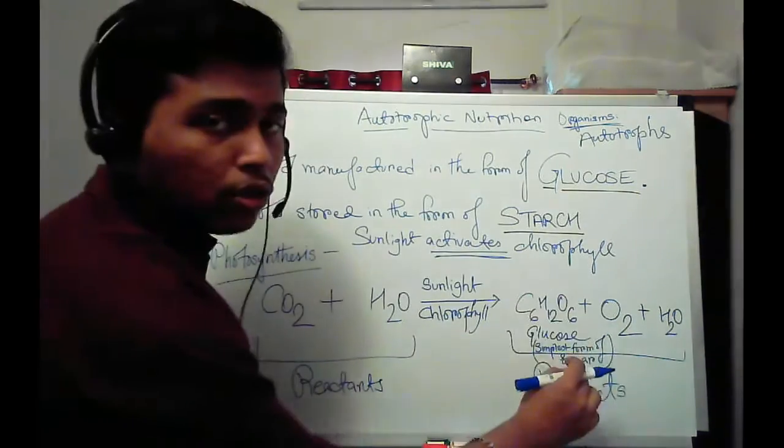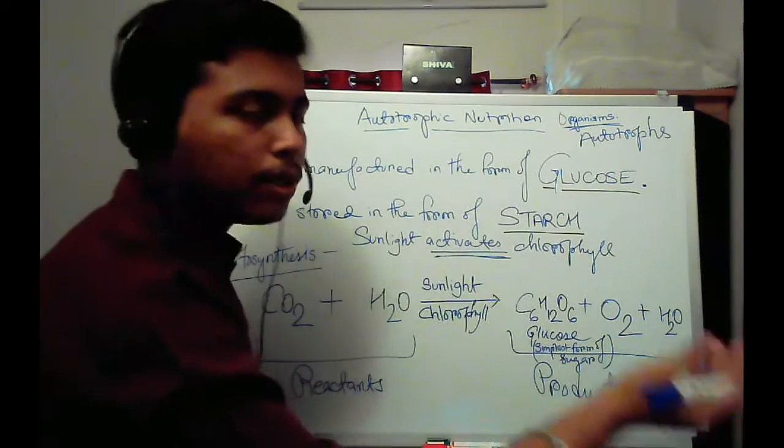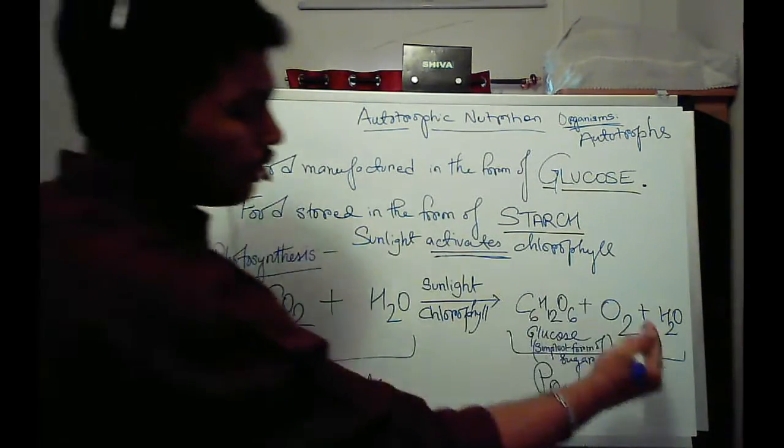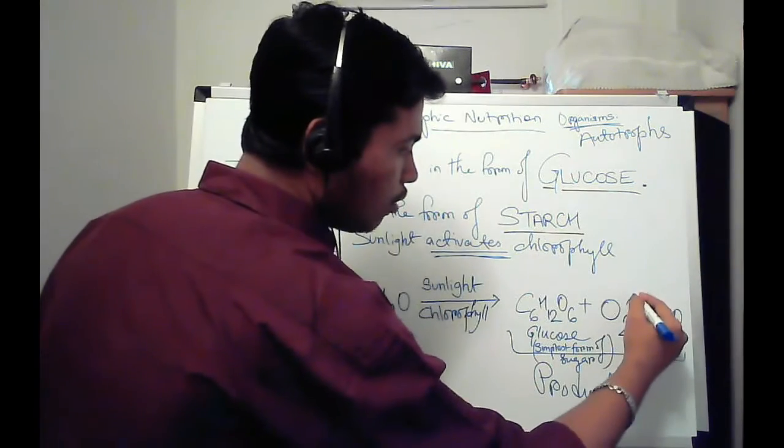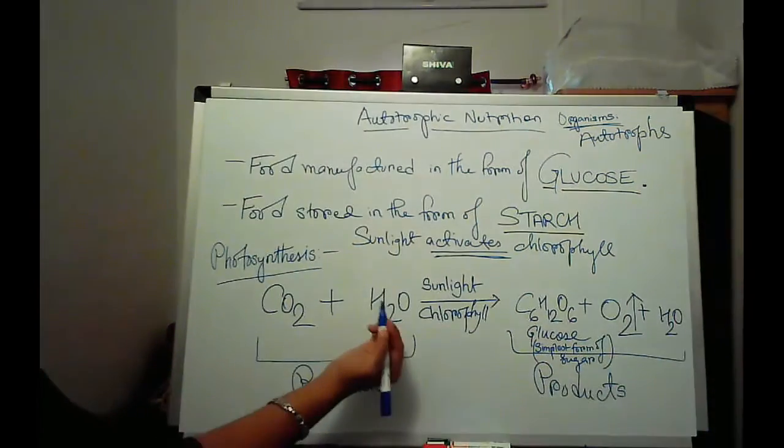Simplest means if you break glucose, you won't be left with sugar anymore. You will be having two other compounds but not sugar. Then there is oxygen, which is again released out, and water. Water is again being used up in the next reaction.